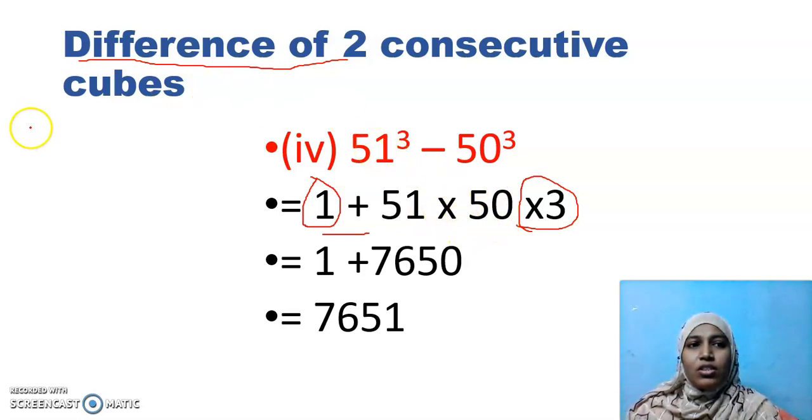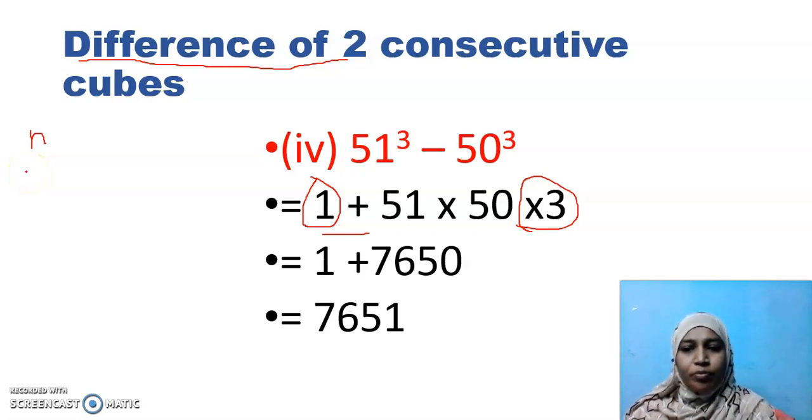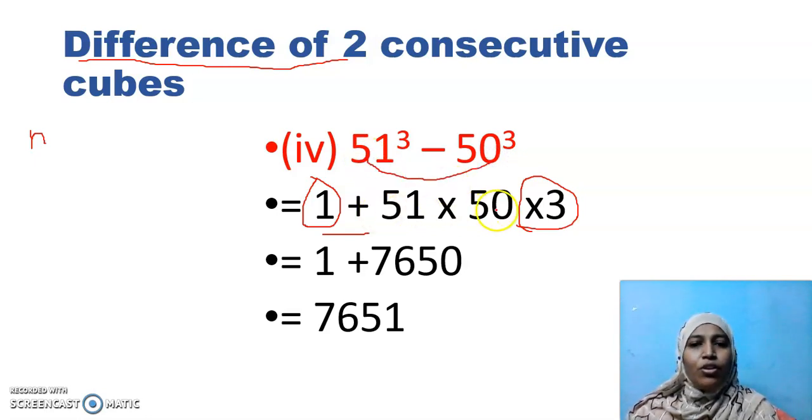There in squares, hope you remember that. N plus 1 the whole square minus n square is equal to 2n. I'm not going to write all those things because you will get confused with that. Similarly, instead of having a formula with n here, you should have it with the starting as 1 plus and last into 3. In between, what I'm going to do? I'm going to multiply these two integers. 51 into 50.